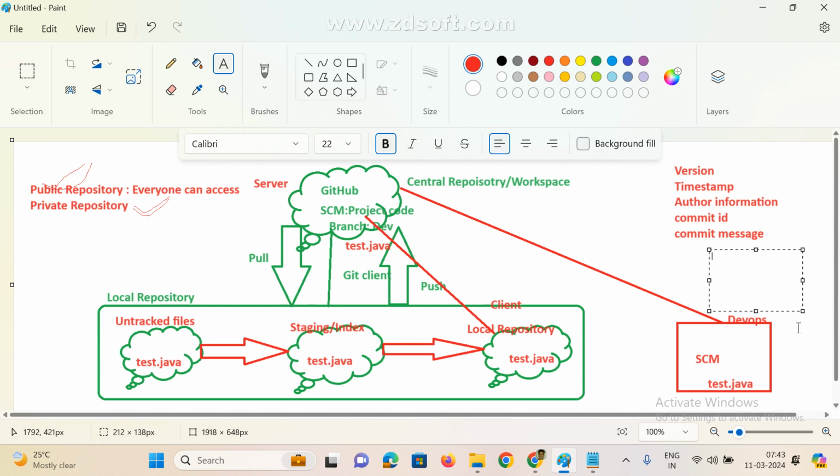I hope everyone got it, right? The same policy, same strategy we are following here also. In real time, multiple people work on the same project. Multiple people are writing code, modifying the existing code, and doing lots of things. But how to control these people? With the help of version control we can easily track and easily control.